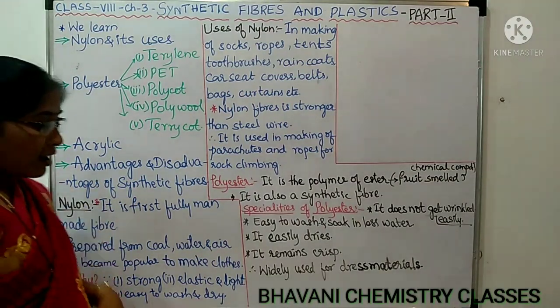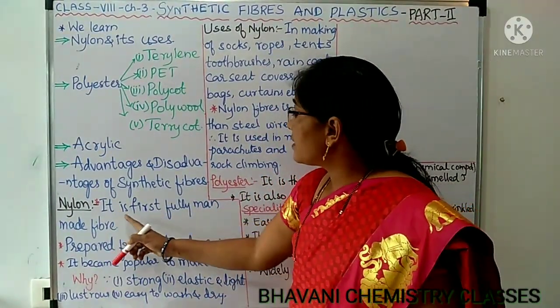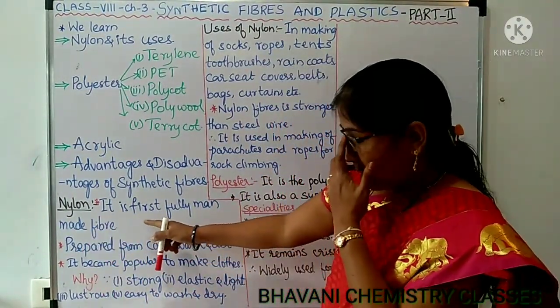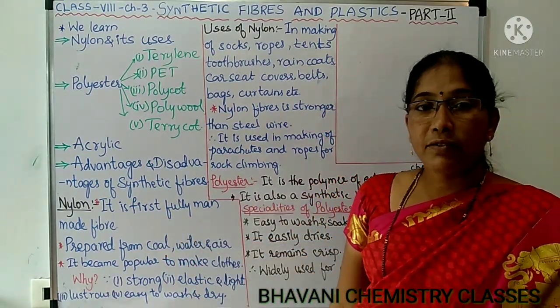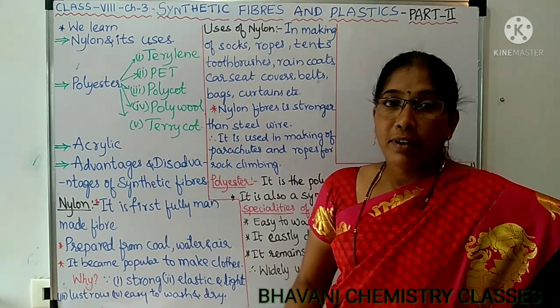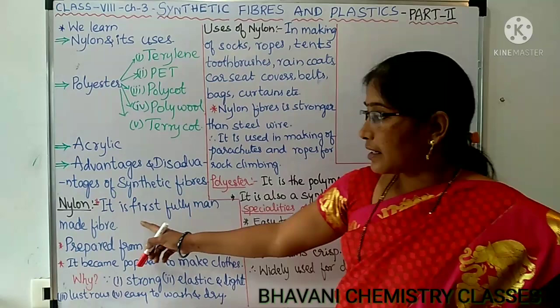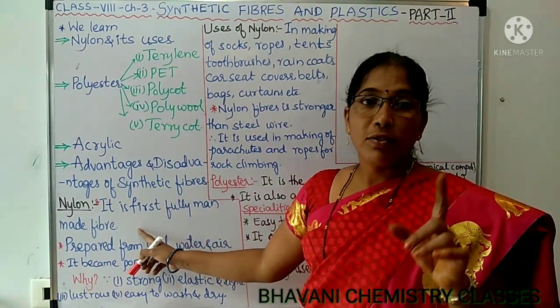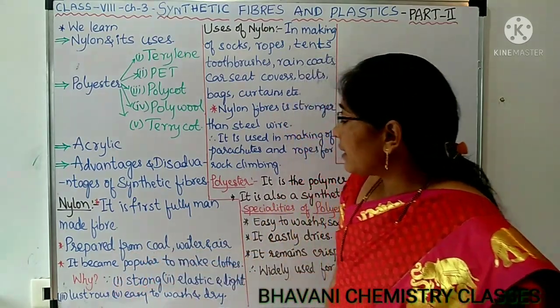Now let us start with the second type of synthetic fiber, that is nylon. Nylon, it is the first fully man-made fiber. Rayon was also a synthetic fiber only, but for rayon the raw material was taken from wood pulp. So nylon was considered as the first fully man-made synthetic fiber. And it is prepared from what then?